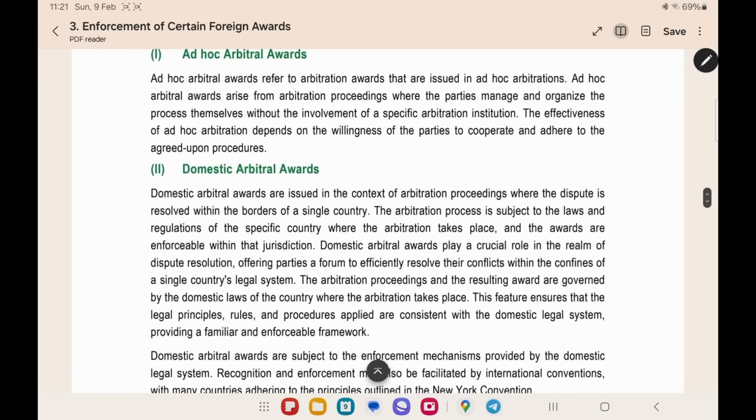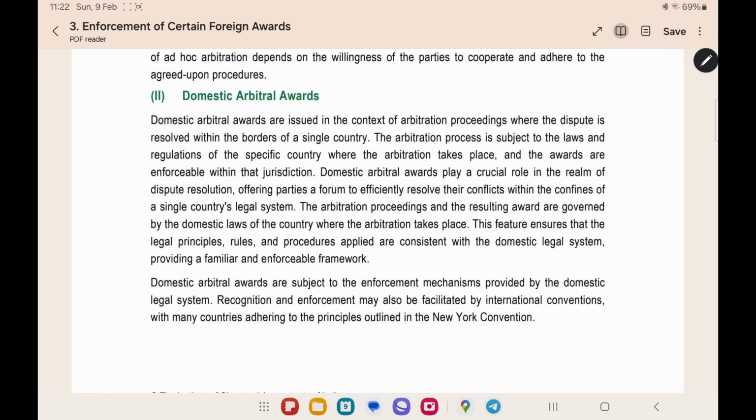The domestic arbitral award. Under a domestic arbitration, you will get a domestic arbitral award. Here the main point is the dispute will be solved within the borders of a single country. The arbitration process is subject to the laws and regulations of a specific country. Only one country's laws will be applicable. But in case of international arbitration, cross-border transactions and parties from different countries will be involved. So, multiple laws will be followed. In domestic arbitration, only one country's law will be followed. And for enforcement of the domestic arbitral award, there will be provisions given in the domestic legal system. According to the country's law, you have to implement the arbitral award.